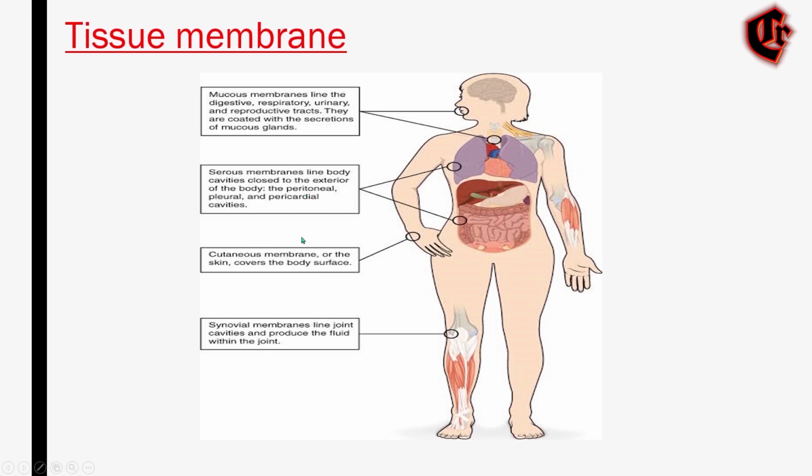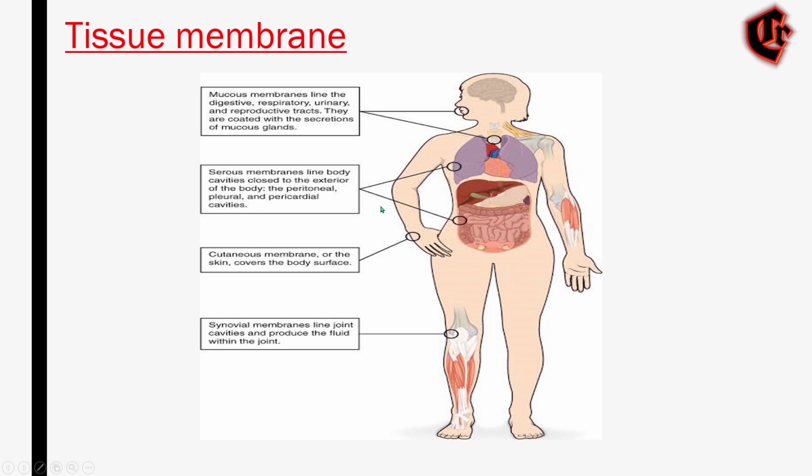And the cutaneous is this one. Cutaneous, that is our skin, the outer epidermis. It protects the rest of the body tissue and organs from damage, that is from any microorganism, from any chemical, physical, or biological damage.